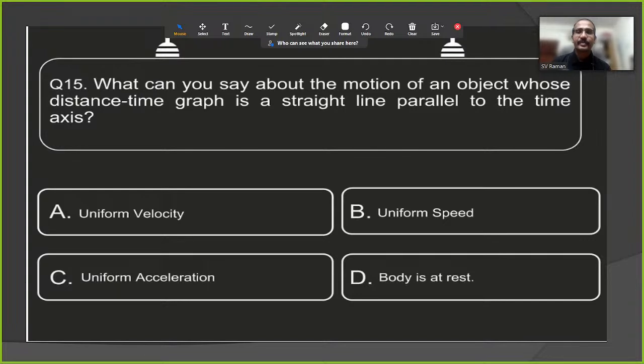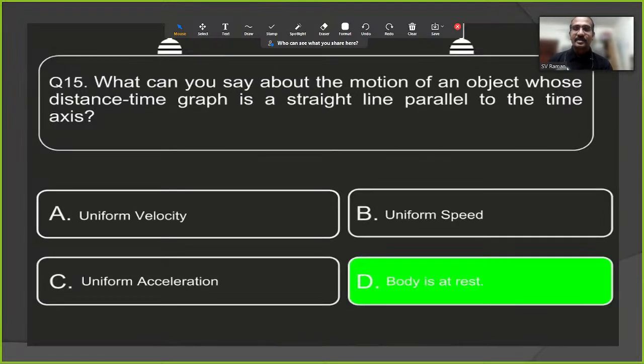Next question. What can you say about the motion of an object whose distance time graph is a straight line parallel to the time axis? Option A, uniform velocity. Option B, uniform speed. Option C, uniform acceleration. Option D, body is at rest. The right answer is body at rest, because in the distance time graph, time increases but the distance or position stays the same if the object is at rest.